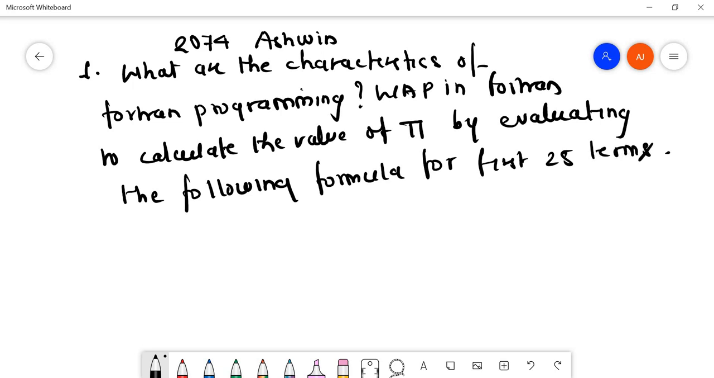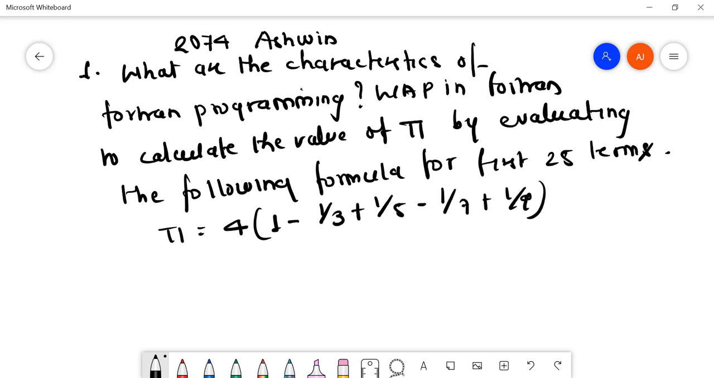So this is a question from series. The series is given like this: pi equals 4 times (1 minus 1 by 3 plus 1 by 5 minus 1 by 7 plus 1 by 9 ...). So it is a combination of two questions. First is theory and second is the numerical. So let's start. I'll be writing this question.